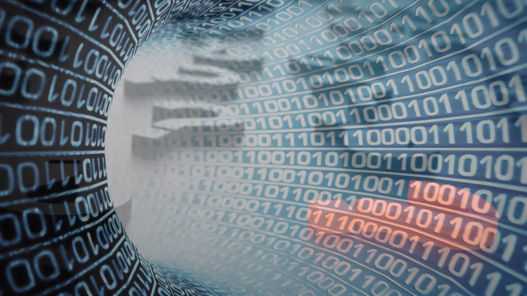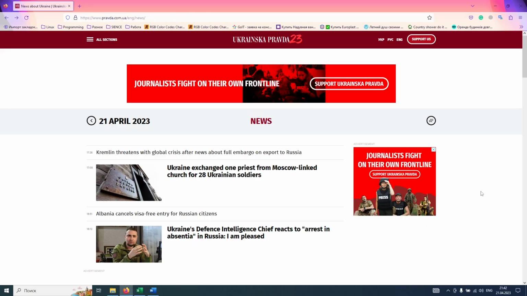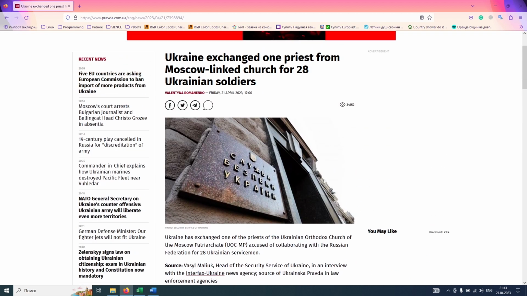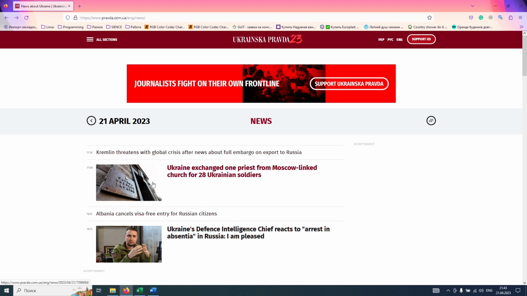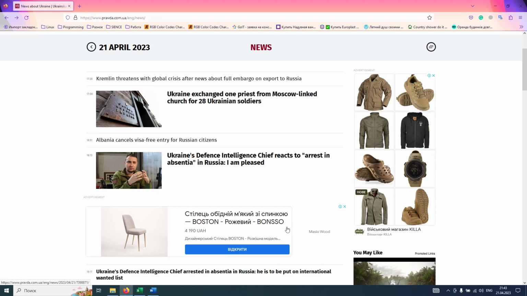Let's look at the problem closer. This is how Ukrainska Pravda looks like. Here we can see the highlighted news. It is one of the most important news. It is the content of the news and the title of the news. I decided to save every highlighted news on this page to a file.